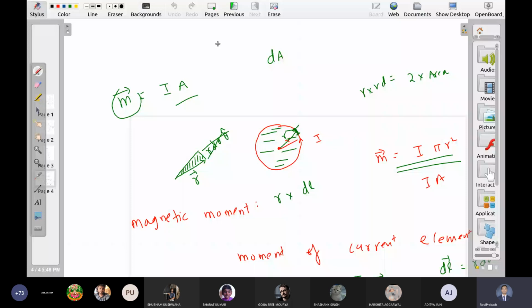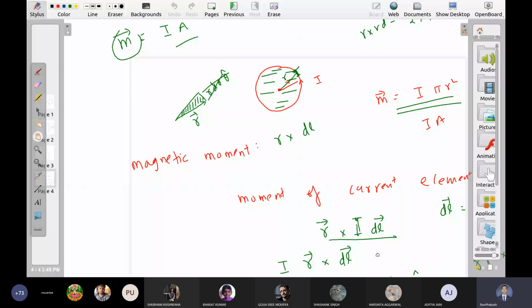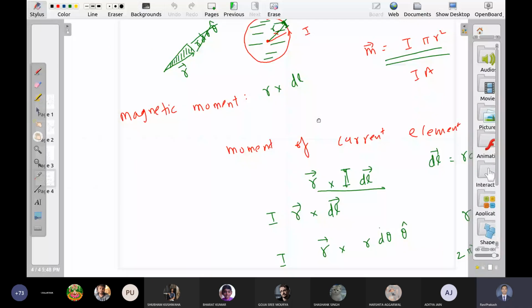Even I have not seen this derivation in any textbook. I thought it is correct, but for some reason I think this is not the correct thing here. I just tried in this class. I never tried this derivation before. Anyway, so let us stick to the real definition.